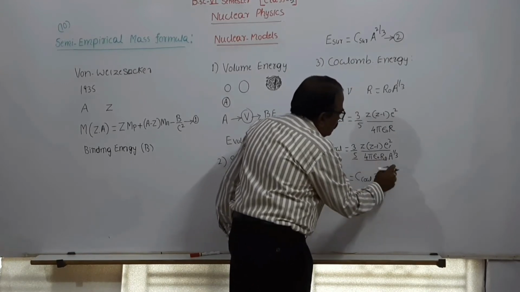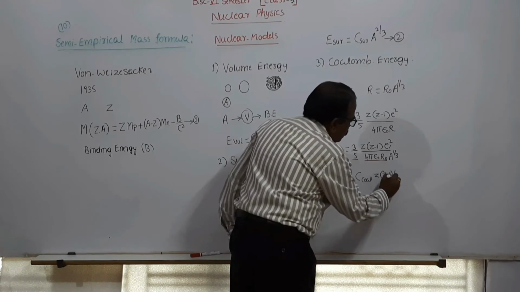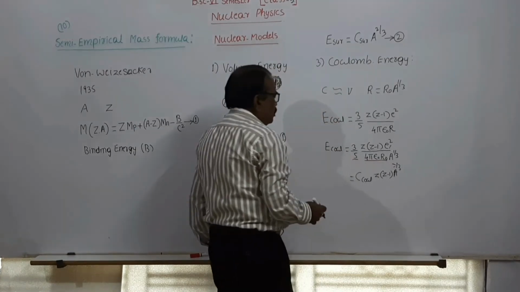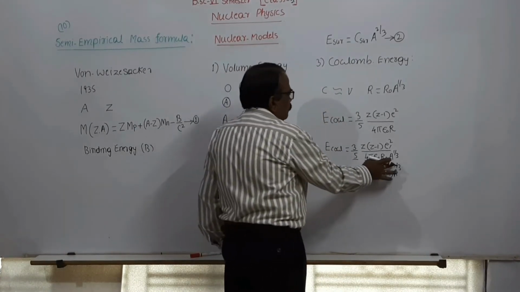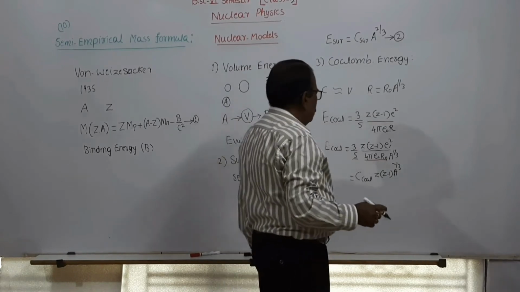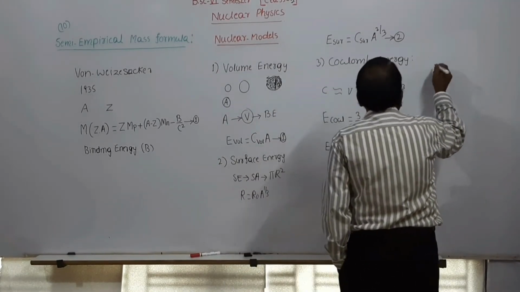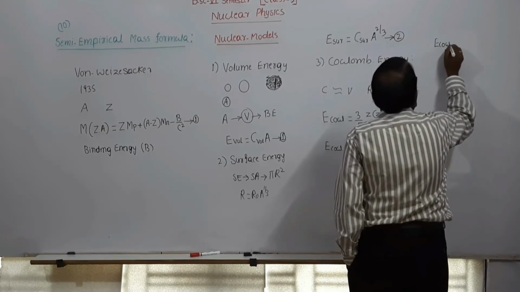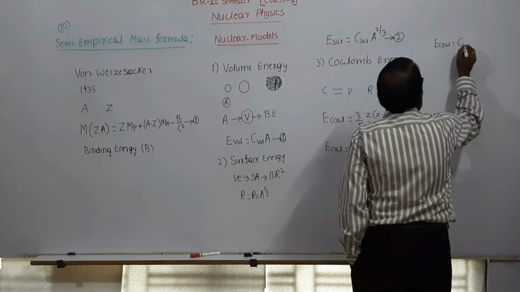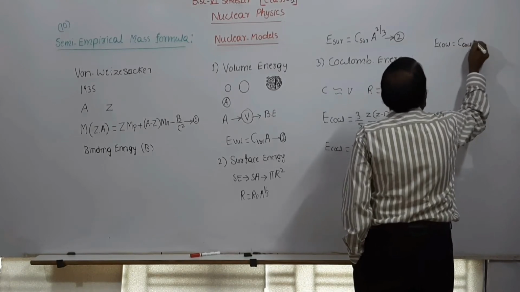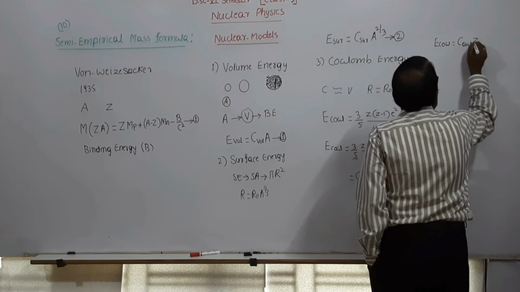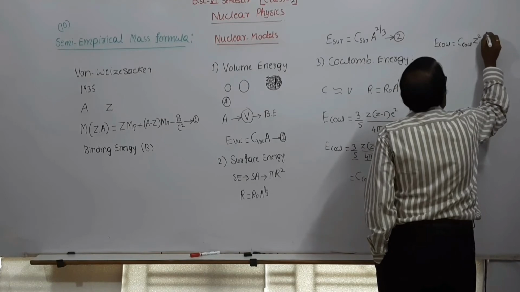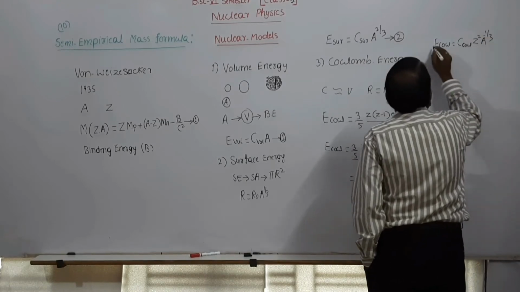This is constant, and A should be taken to the numerator, A to the power minus 1 by 3. So this Coulomb energy, E Coulomb, is equal to some constant into Z square A to the power minus 1 by 3.